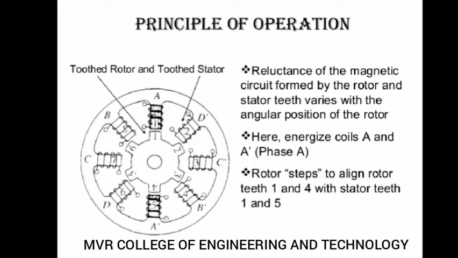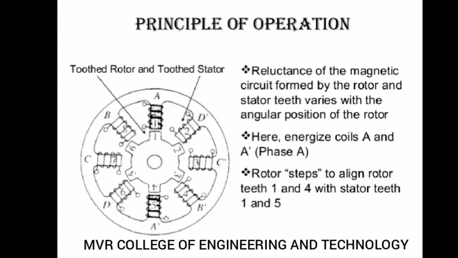So opposite pole windings are connected in series, and this series connected winding will be taken outside and connected to an external commutation circuit. So by this we will not give the supply to all the windings at a time. Initially we will give the supply to A dash. After completing A dash energization, A dash will be off and B dash will be on.